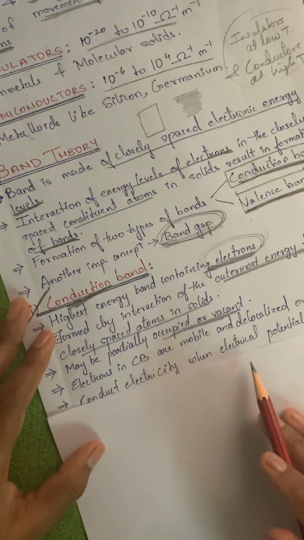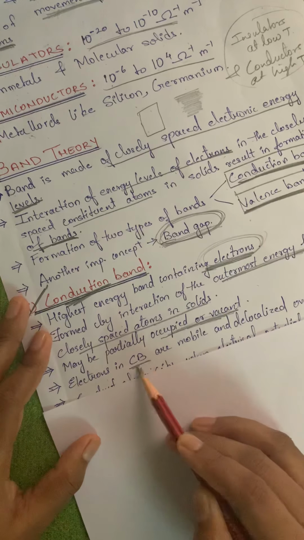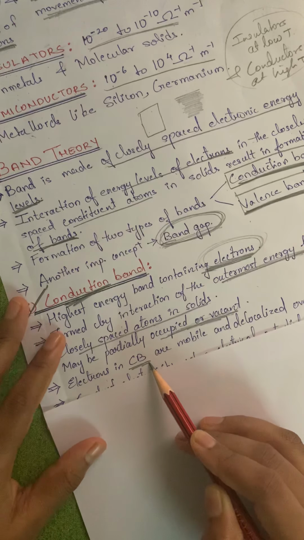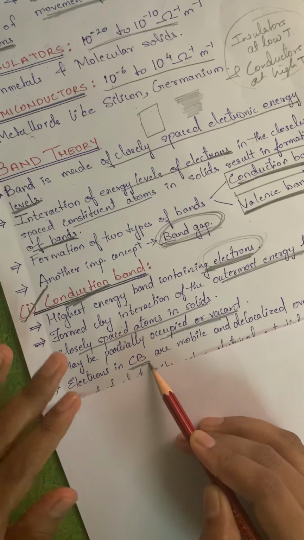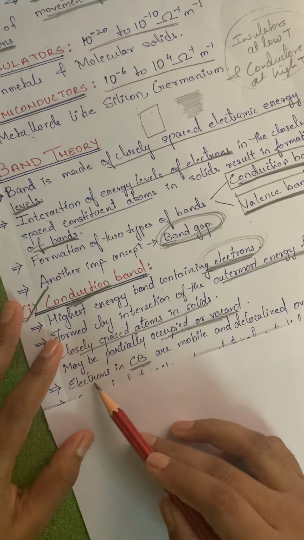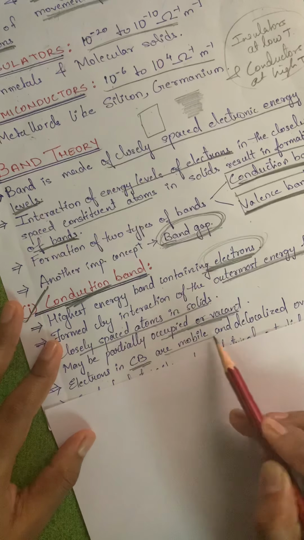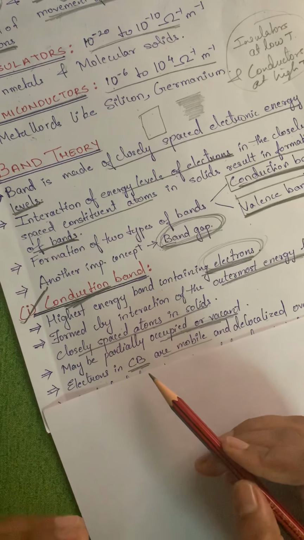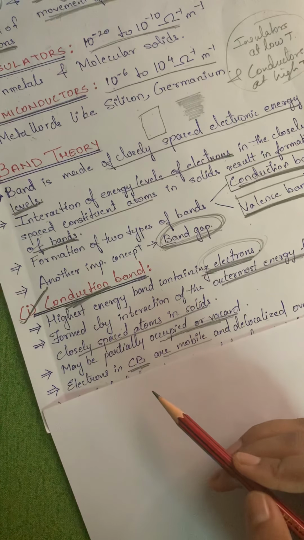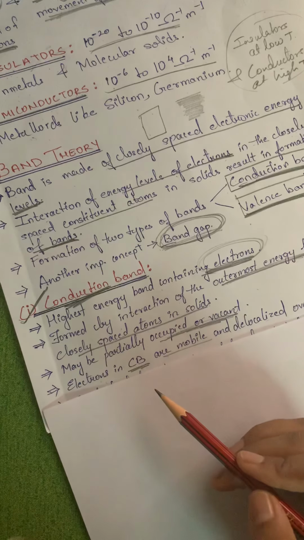Now electrons in CB, just for simplicity I have written CB for conduction band, and the valence band will be referred to as VB over here. Electrons in CB are mobile and delocalized over the entire solid. Obviously, if there are electrons, they are mobile, that means they are movable. Always remember, the positive charge cannot be moved, only the electrons can be moved. The electrons are the ones which conduct electricity.